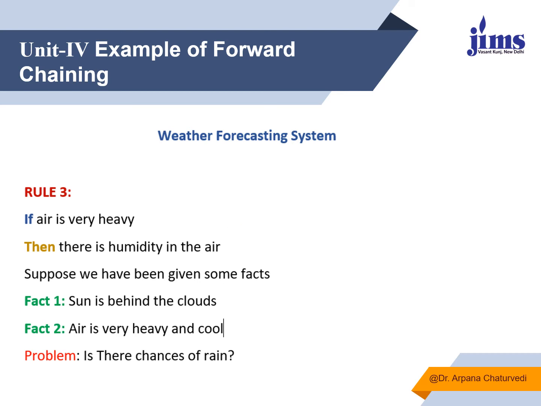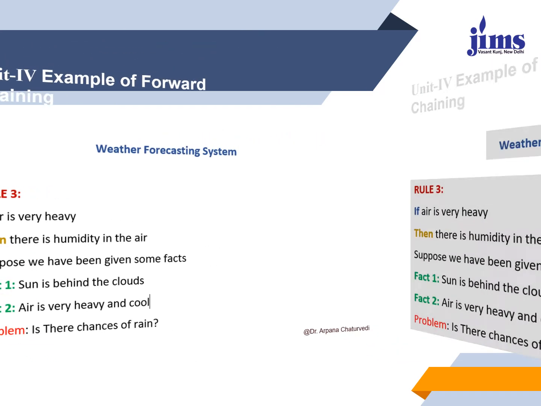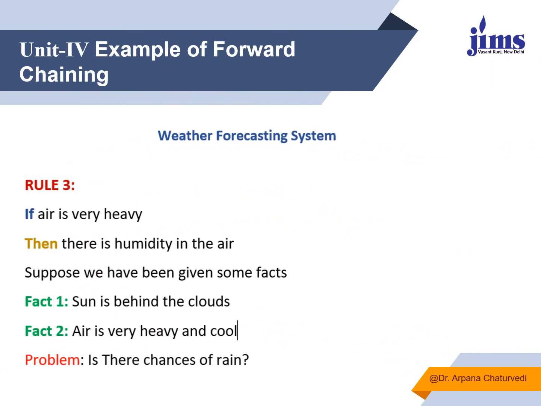Now suppose we are given some facts like the sun is behind the clouds and the air is very heavy and cool. So the problem is, are there any chances of rain? We have to give the output of this. We have to conclude this, and our expert system has to tell whether there are any chances of rain. So for this, what we do is we look at all the rules which are given over there, like rule 3, which we have already talked about.